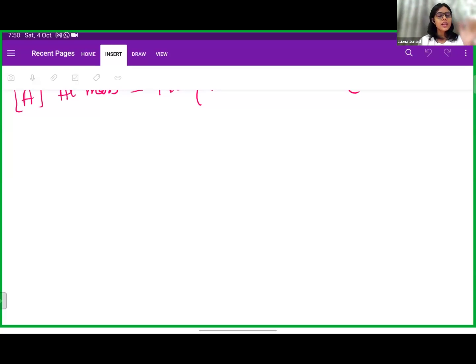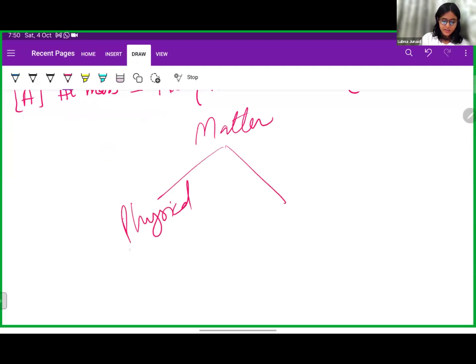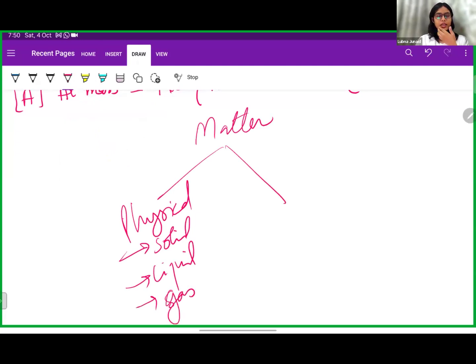When we classify matter physically, we classify it as solid, liquid and gases. And when we classify it on chemical basis, we classify it as mixtures and pure substances.